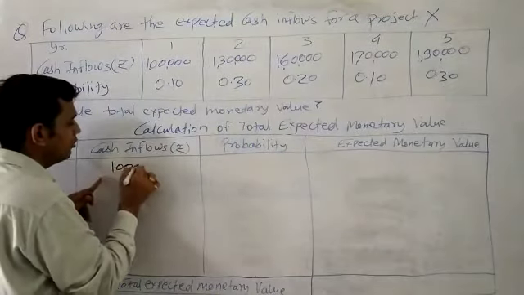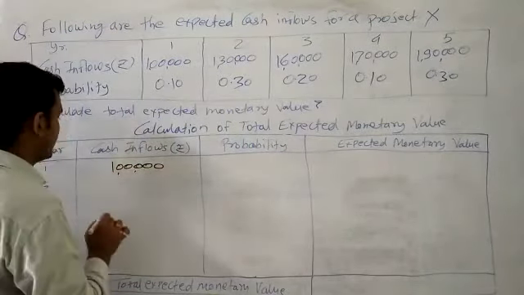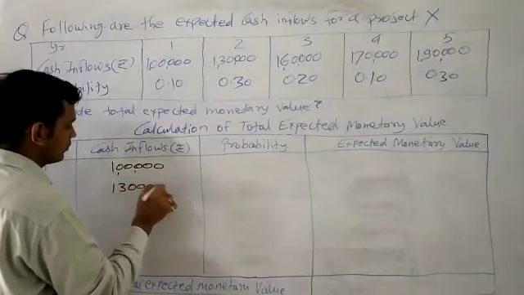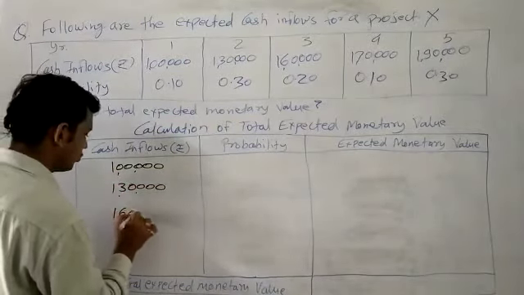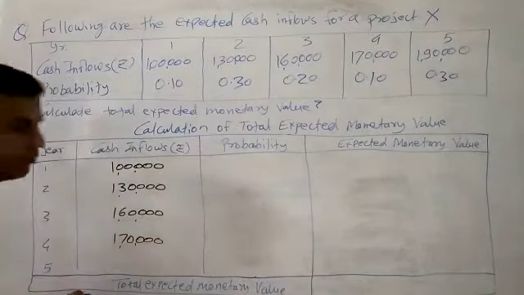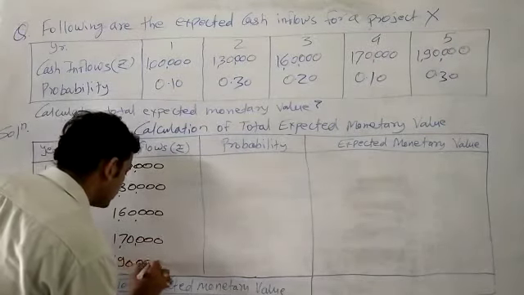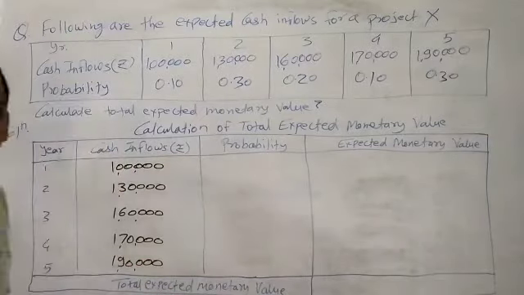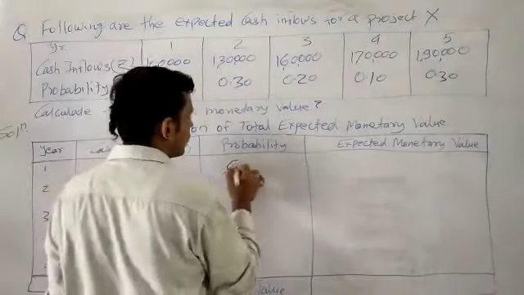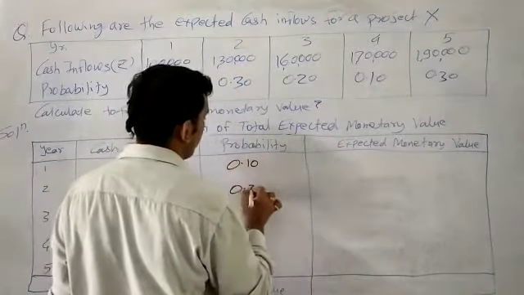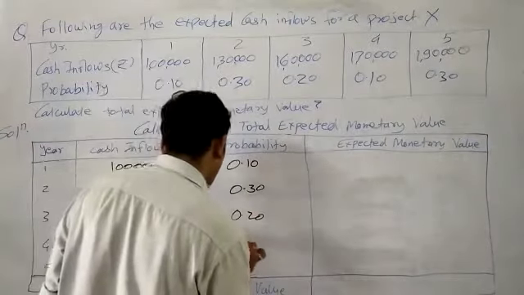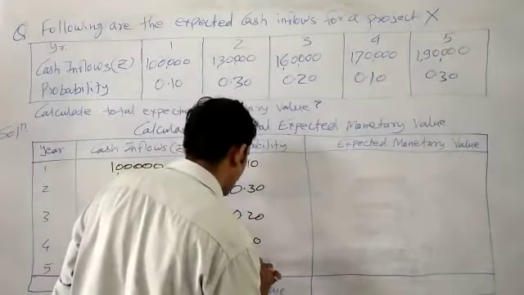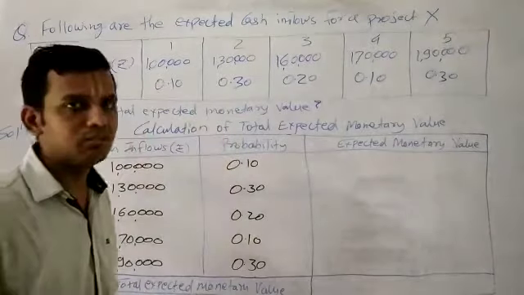So we would just write down the cash inflows. For first year it is 1 lakh, for second year 1,30,000, for third year 1,60,000, for fourth year 1,70,000, and lastly for fifth year 1,90,000. These are our cash inflows for various years. Now probability: 0.10 for first year, 0.30 for second year, 0.20 for third year, 0.10 for fourth year, and again 0.30 for last year.